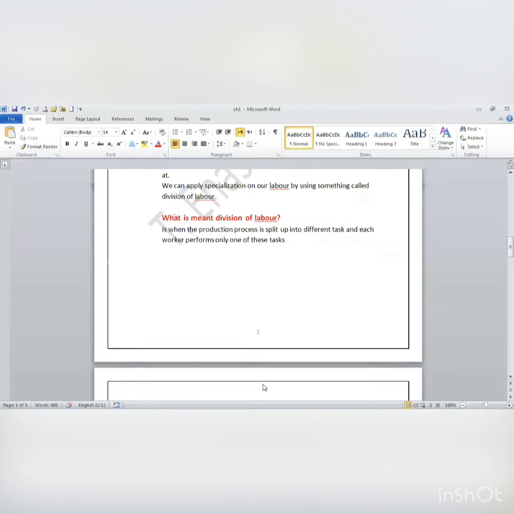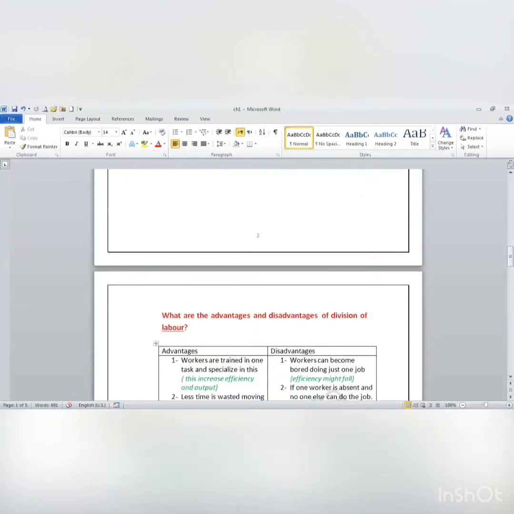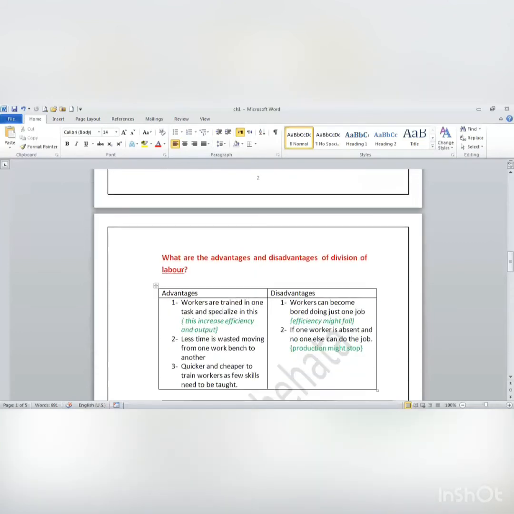Anything in the world has two sides, a good side and a bad side, or advantages and disadvantages. So what's the advantage of using division of labor? First, workers are trained on one task. So your worker will be trained on just one task. Okay, so what's the advantage of this? They will be specialized in this task. So again, what's the advantage of this? The advantage is that this increases efficiency and output.